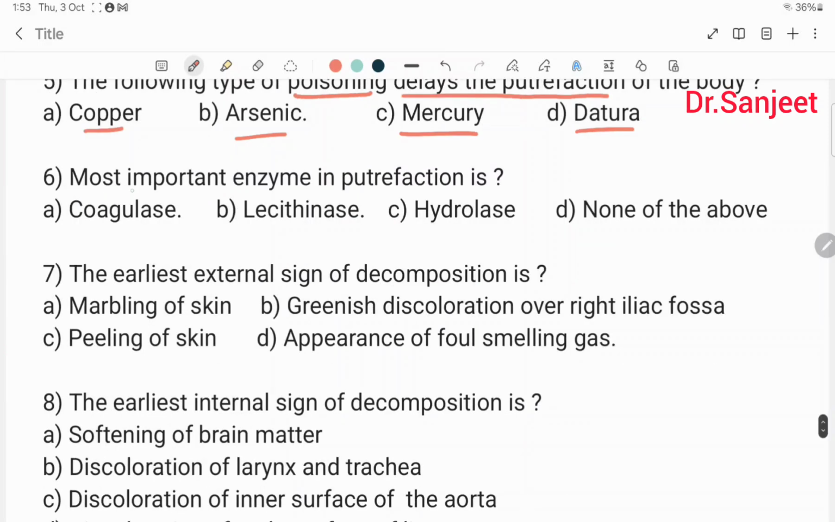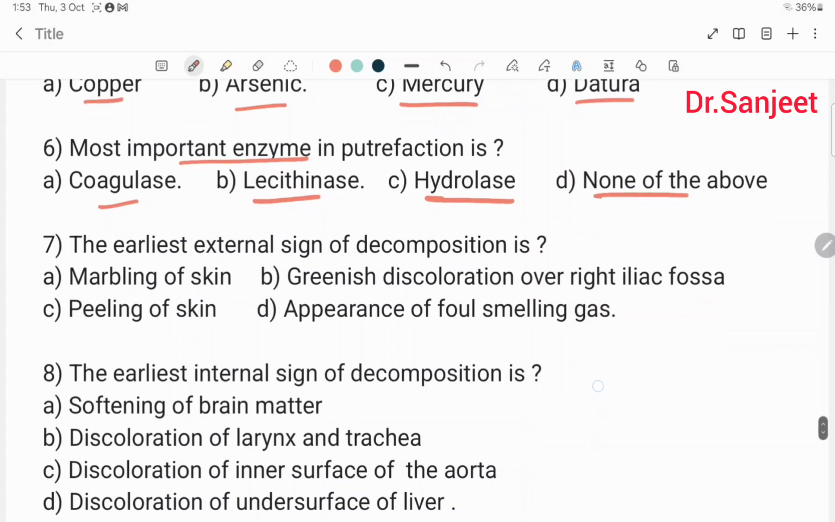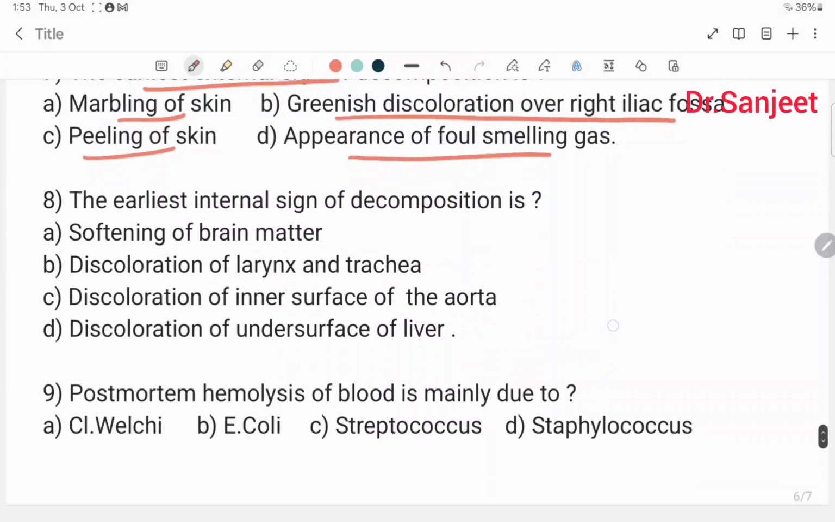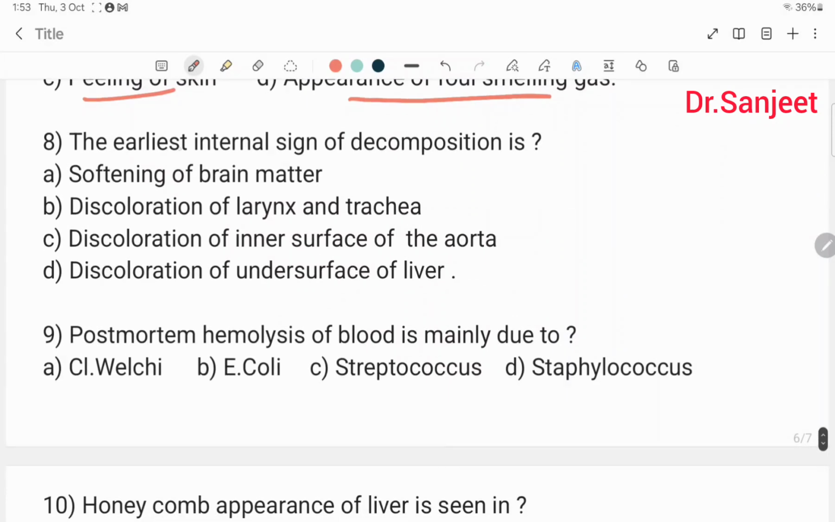The next: the following type of poisoning delays the putrefaction of the body: copper poisoning, arsenic poisoning, mercury poisoning, dhatura poisoning. Most important enzyme in putrefaction is: coagulase, lecithinase, hydrolase, none of the above. The earliest external sign of decomposition is: marbling of skin, greenish discoloration over the right iliac fossa, peeling of skin, appearance of foul smelling gas. The earliest internal sign of decomposition is: softening of the brain matter, discoloration of larynx and trachea, discoloration of inner surface of aorta, discoloration of under surface of liver.